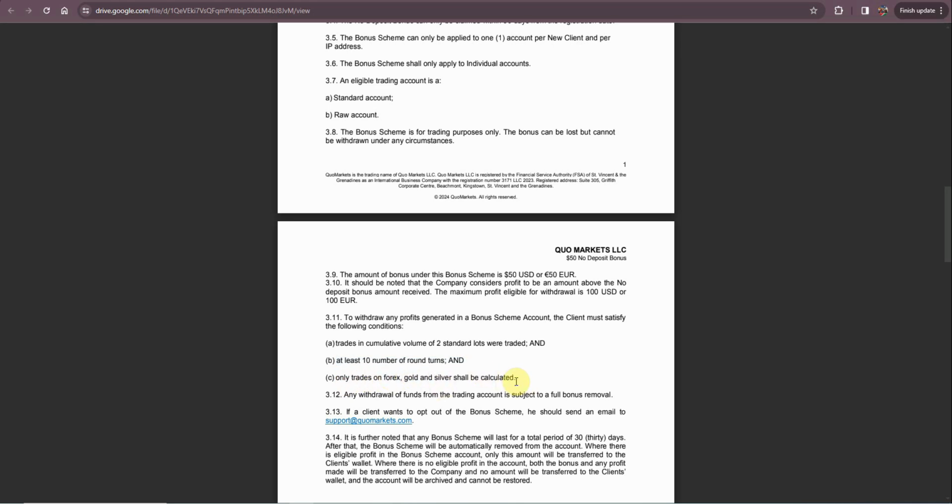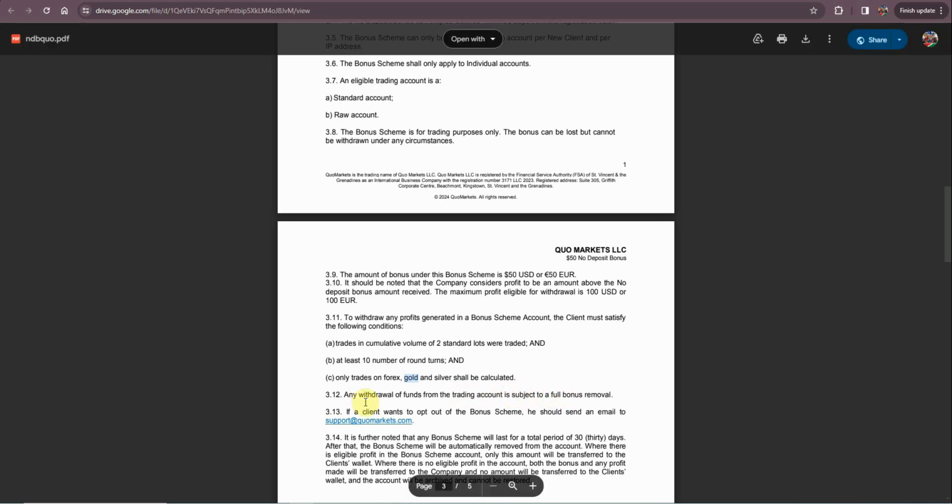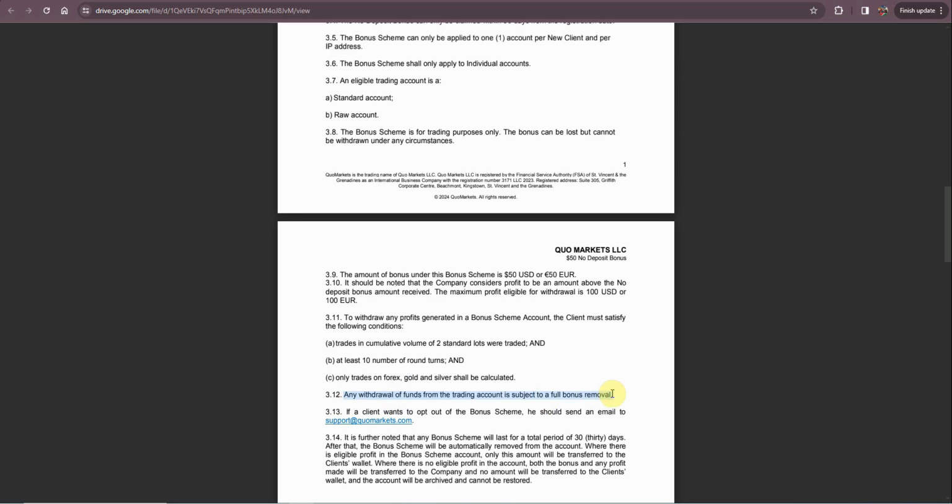So if you are trading Nasdaq and S&P 500, they are not added to the calculation of these 2 standard lots. So it's better to be on the side of trading only Forex pairs and gold and silver too. Any withdrawal of funds from the trading account is subject to full bonus removal. That basically means if you make any withdrawal request, they will send through the withdrawal and they will remove the bonus right away.